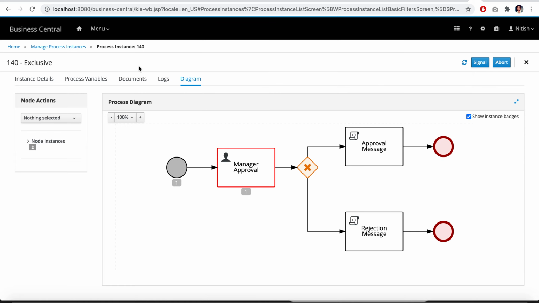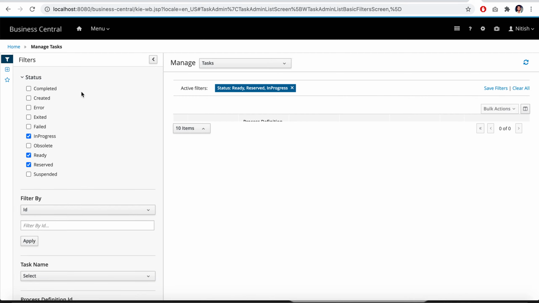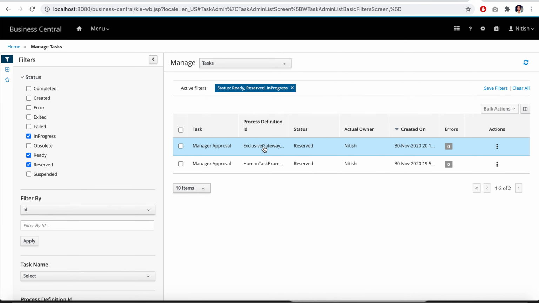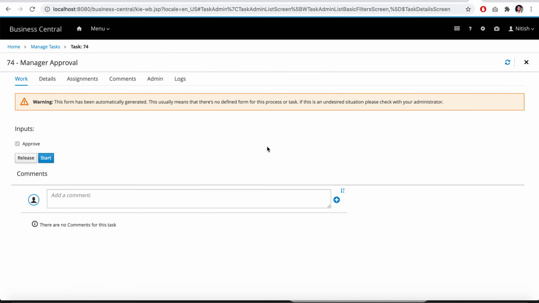So go to the task section, go to task. There's a task pending. You can see the exclusive gateway. This is the older one, we need not bother about that. Just select this exclusive gateway, and then it is approved. Start, complete.